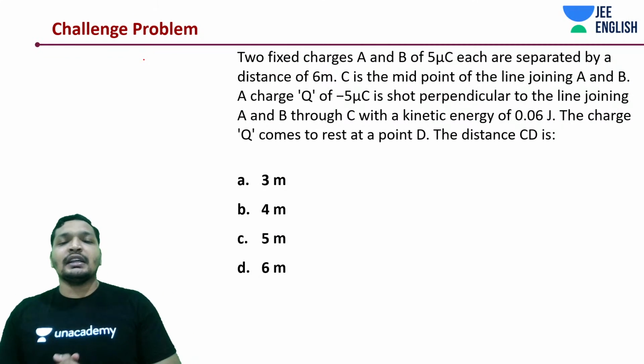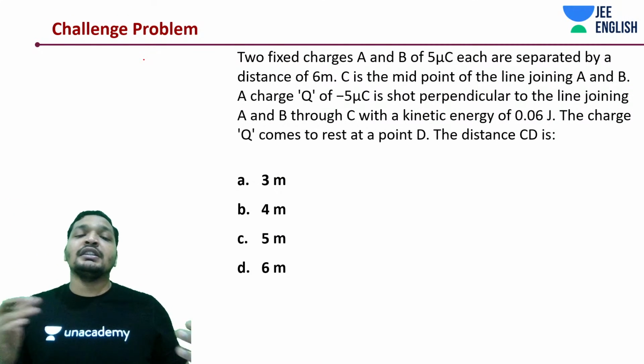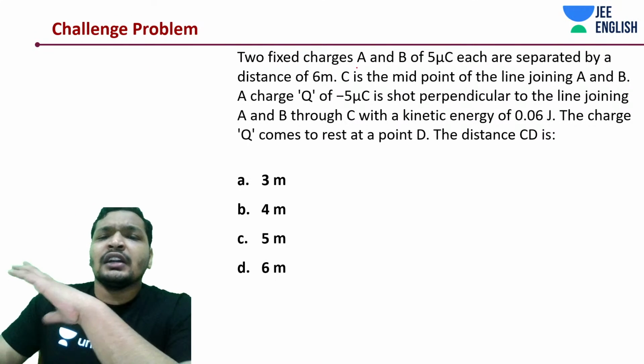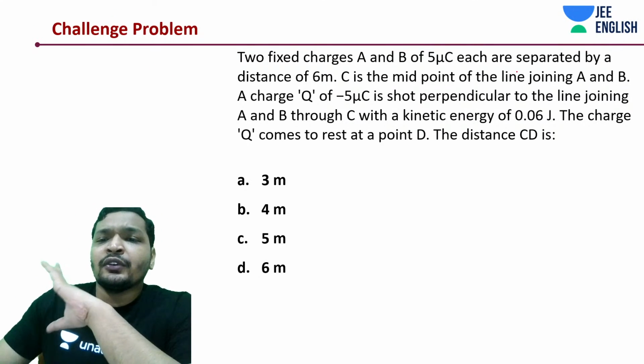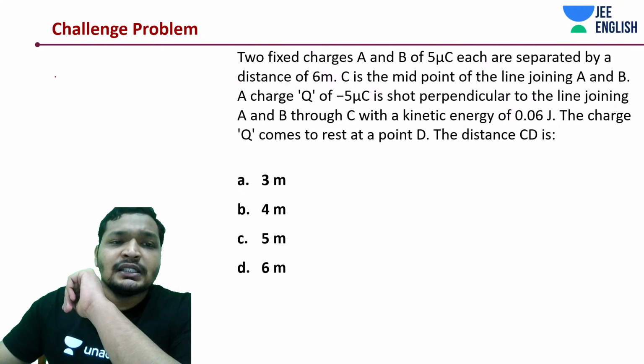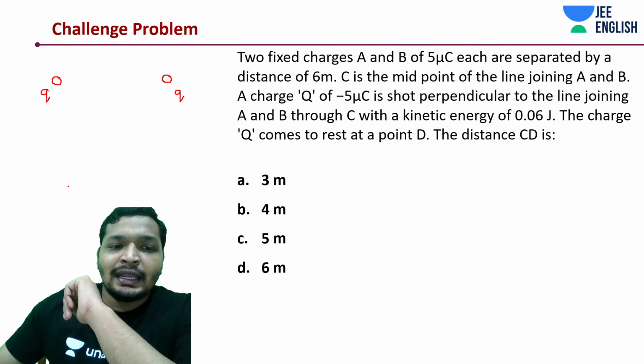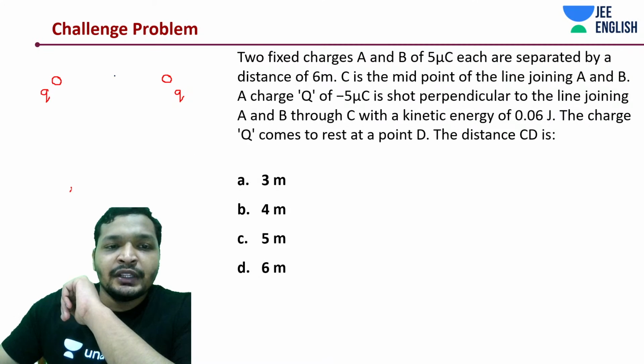If you remember, yesterday we started with this problem. We discussed this problem, and today we are starting with this problem. So we said that there are two fixed charges, A and B, 5 microcoulomb. They are separated by a distance. Let me quickly draw the picture to remind you what we were discussing. There was a Q charge and a Q charge and a capital Q charge, which was lying in between them.